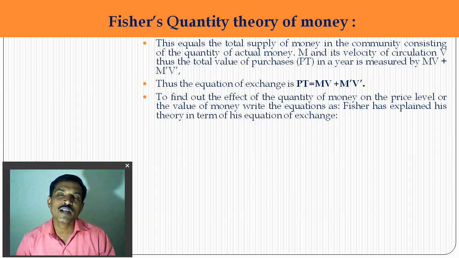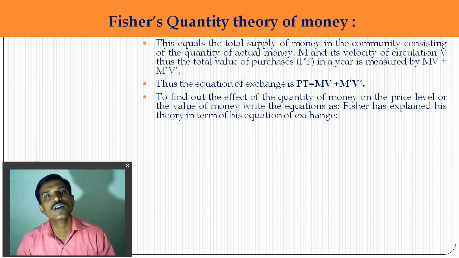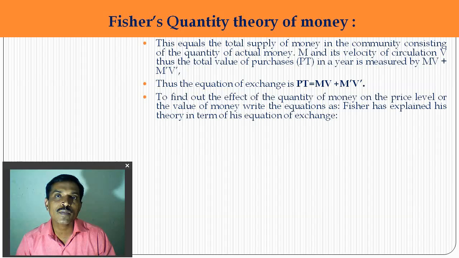P means the price level, T means the total volume of transactions of goods and services, M means the legal money and V means the velocity of legal money. Velocity means how many times one unit of money circulates in the economy. M dash means the bank money or credit money and V dash means the velocity of credit money, how many times the cheques and documents are circulated in the economy.